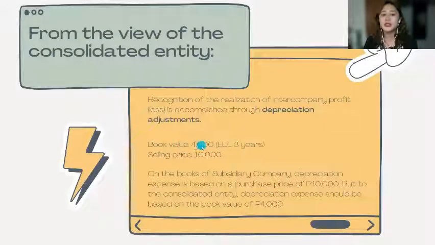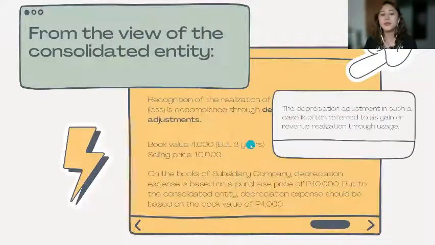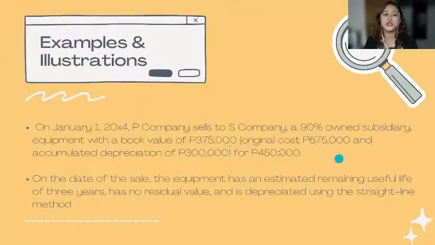So, ang tinitignan lang niya is yung 4,000, isa lang yung PPE, which is the original cost and the book value is the 4,000. So, depreciation should be based on the 4,000 and not on the 10,000 selling price within the conso group nila. Okay. So, depreciation adjustment in such a case is often referred to as gain or revenue realized through usage.